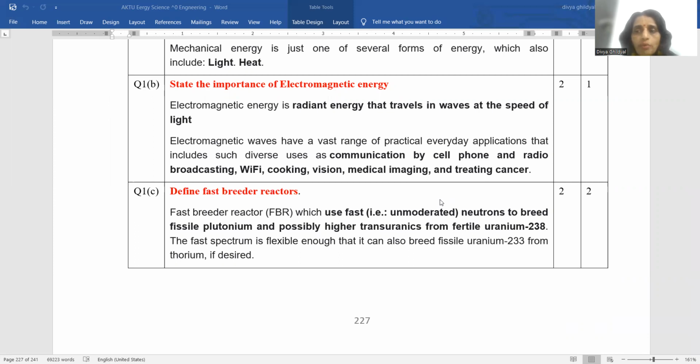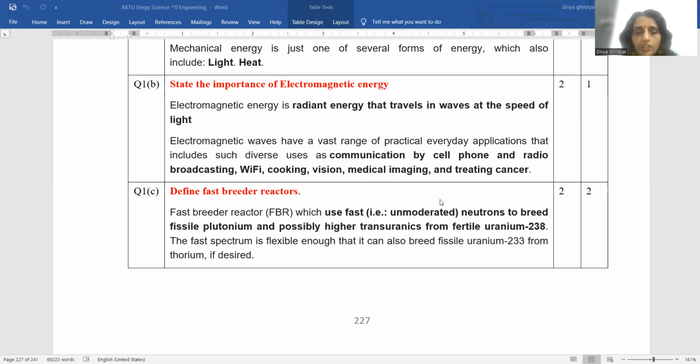Students, these are 2-mark questions. That is why we are not giving more than what you are supposed to be writing in order to fetch 2 marks, because this is a 3-hour question paper and we have to go according to the time limit.